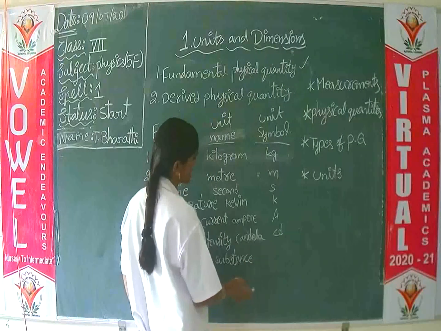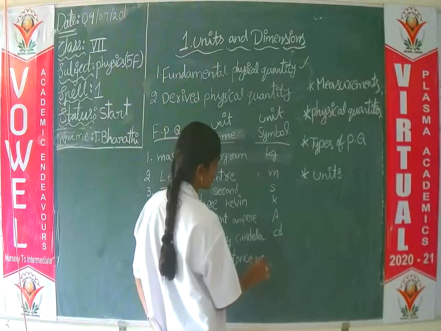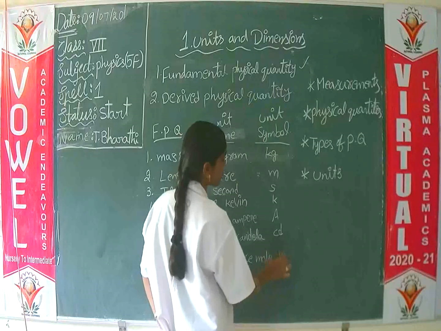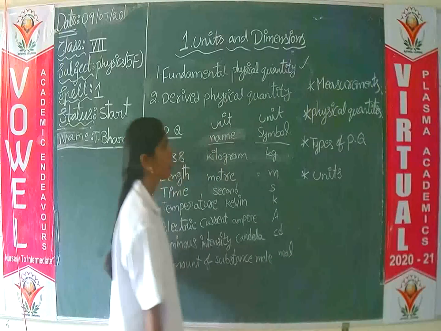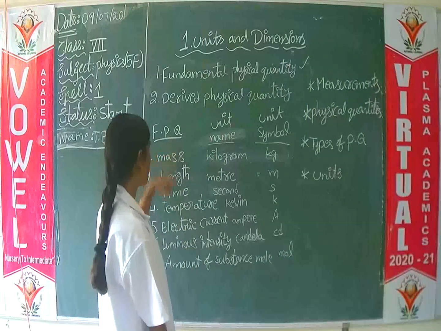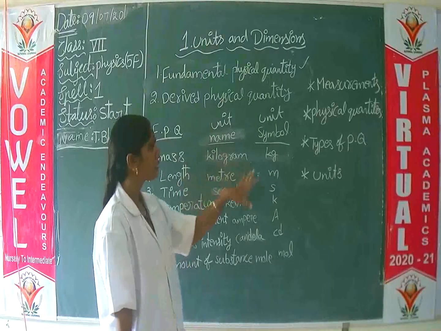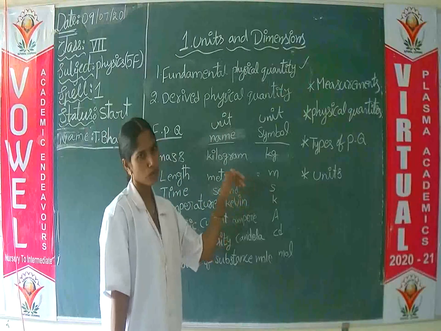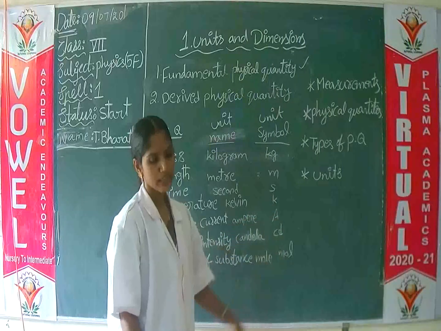Amount of substance, unit name is mole, symbol is mol. These are the fundamental physical quantities and their unit names and unit symbols.